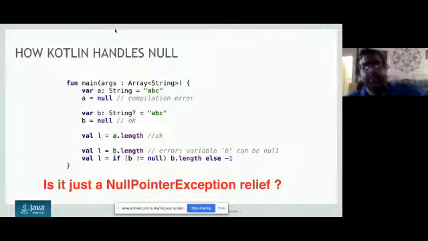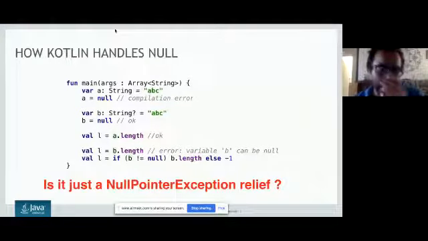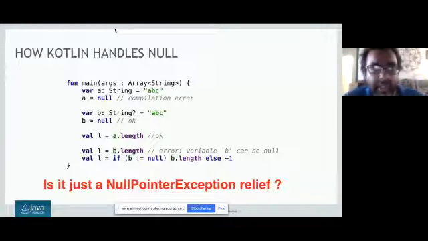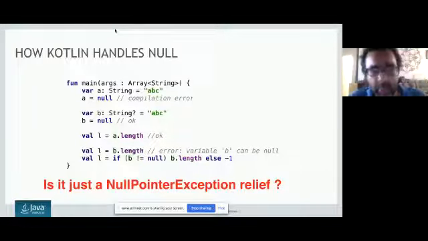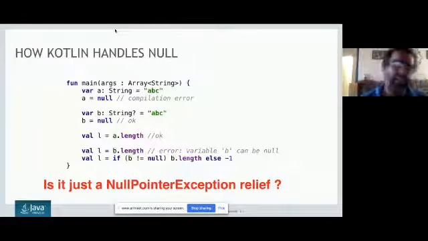I hope this is understandable, and what you need to understand is that null pointer relief is not only about the syntax; it is making your language much faster, right? So there is no de-optimization path, only an optimization path from iteration number 1, not from iteration number 5,000 or 1,500. So that's the advantage that Kotlin gives you.